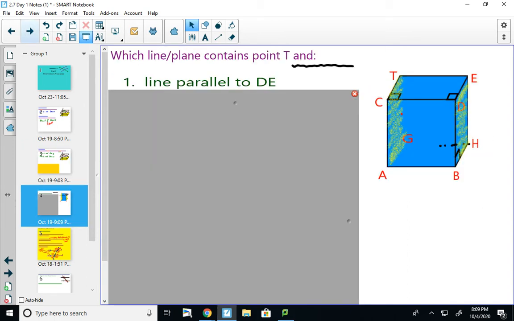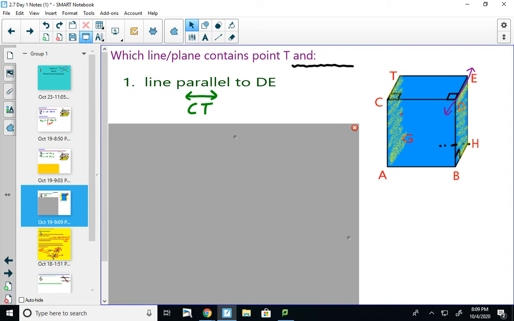All right, let's identify some of those things. So which line or plane contains point T and a line parallel to DE. So DE would be from D to E. So we're talking about this line right here. A line parallel to DE that contains point T would be line CT. So this one.